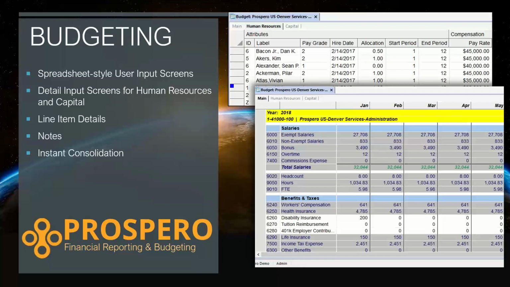You don't have to go and export your Excel data, budget data from Prospero to Excel and import it into your GL or any other system. It's all right inside Prospero, where you're handling your reporting as well as your budgeting.